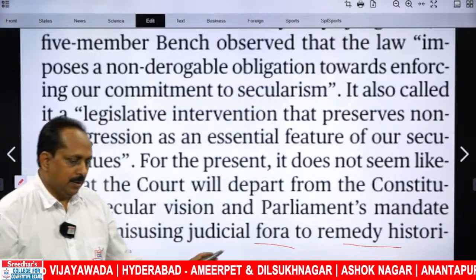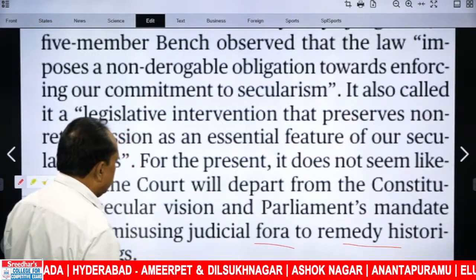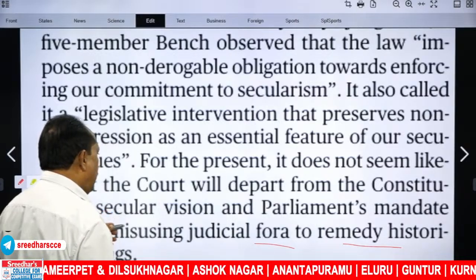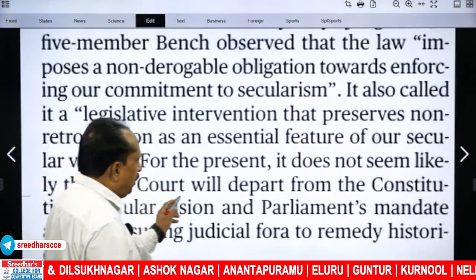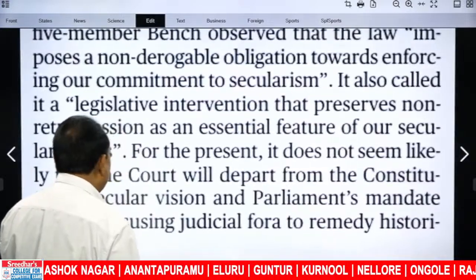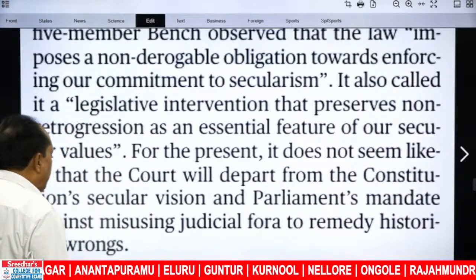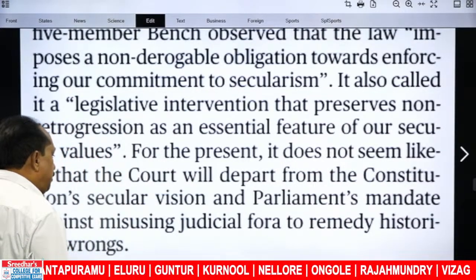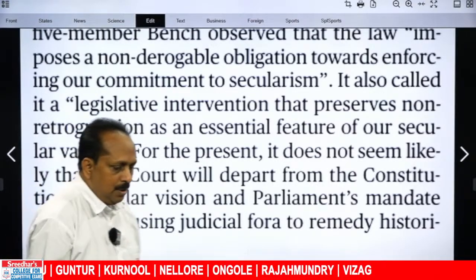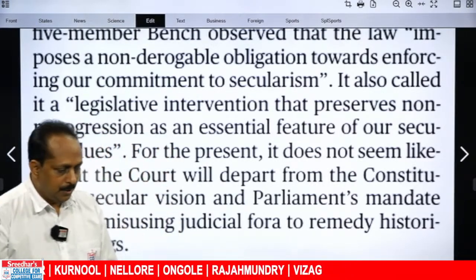Based on that, the last sentence talks about the same thing. It doesn't seem likely that the court will depart from the Constitution's secular vision and Parliament's mandate against misusing judicial fora to remedy historical wrongs. They will not do. And it ends on that particular note.